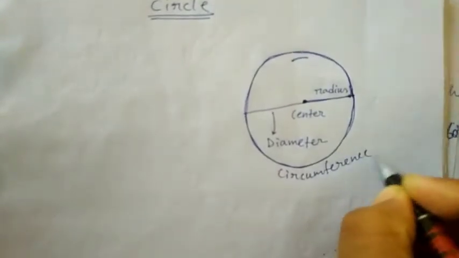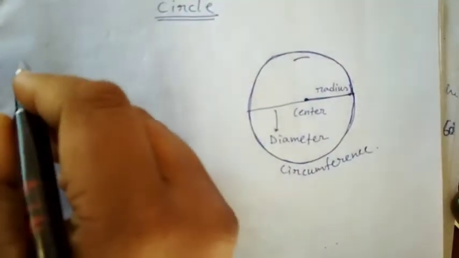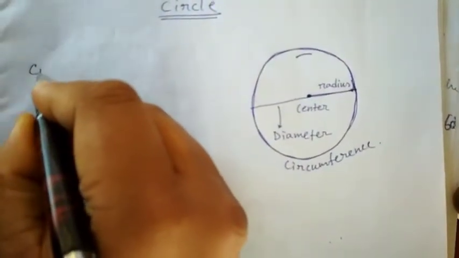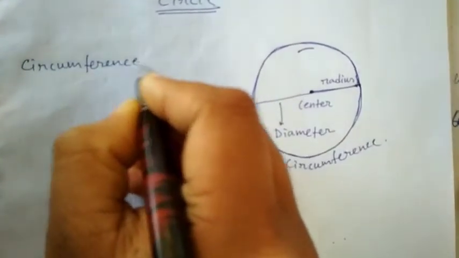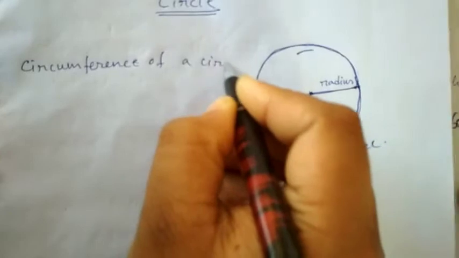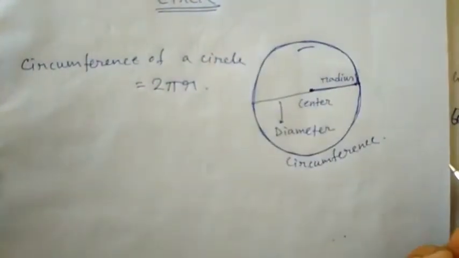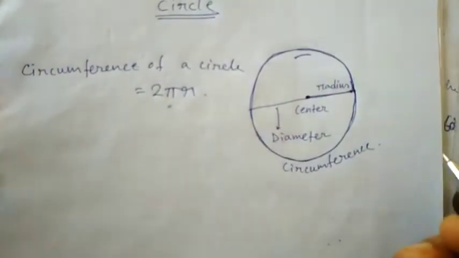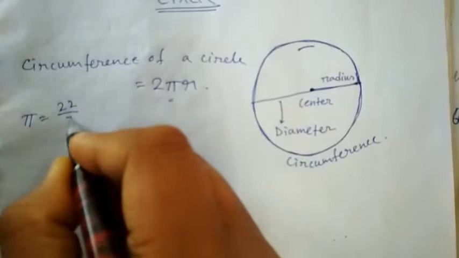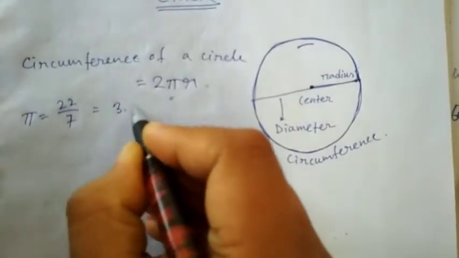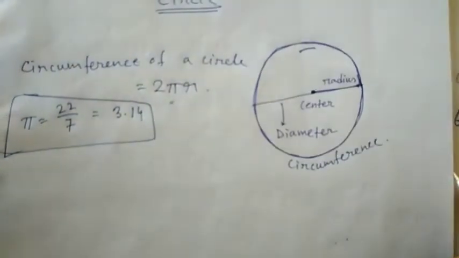Circumference. Okay. So now we'd like to know the formula for finding the circumference of the circle. The circumference of a circle equals 2 pi r, where pi is the irrational number, whose value is 22/7, or it can be written as 3.14. This is the value of pi.